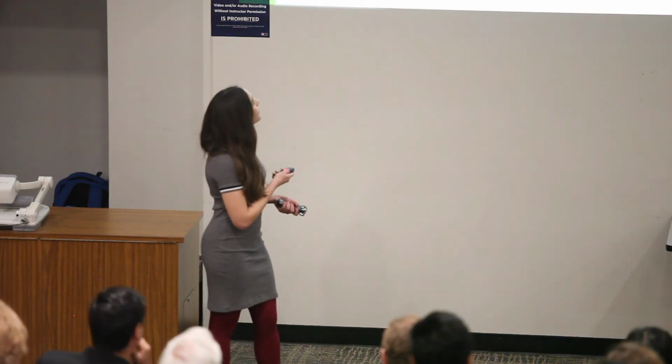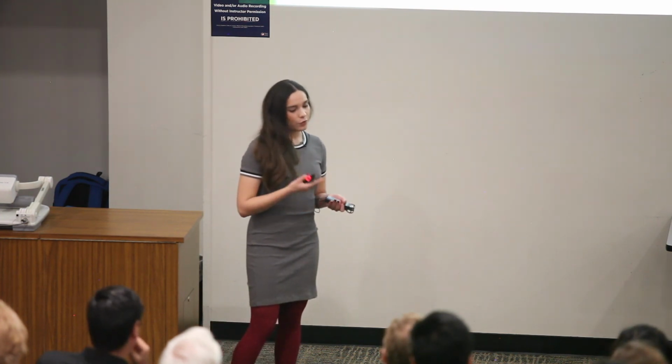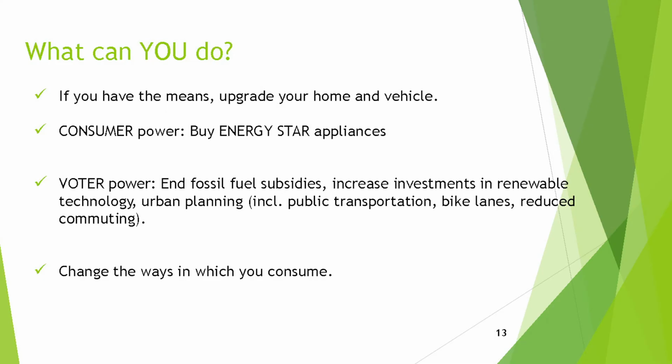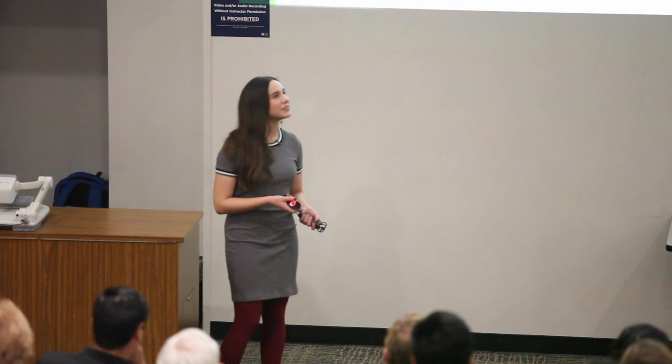And so now, we talked about what the transportation sector can do, what the industry sector can do, but now I'm going to put more emphasis on what you can do. So if you have the means, as I just mentioned, please upgrade your home. You don't have to invest a lot of money into being more efficient. And also keep in mind that every quantity of energy that you save is also money saved. So it is an investment.